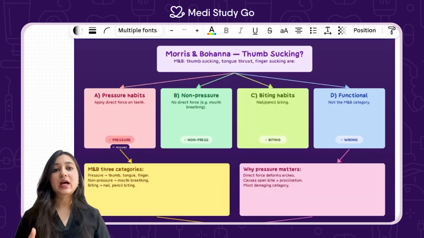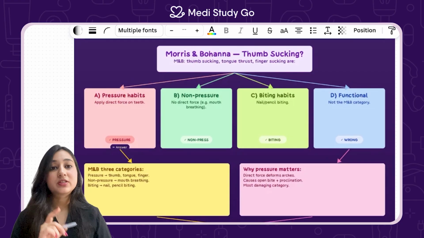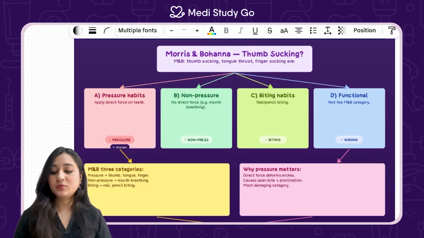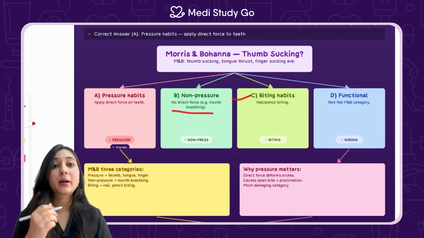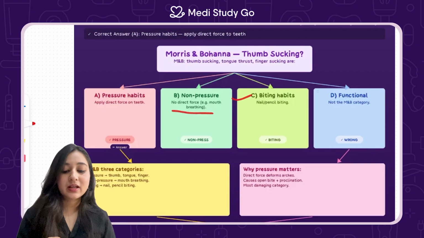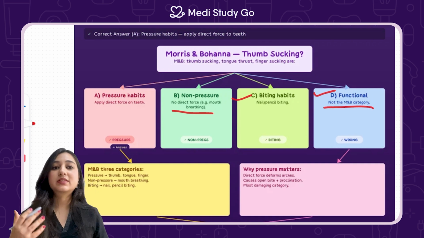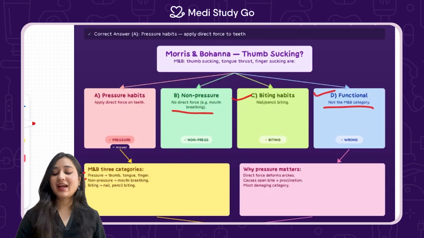Now let's look at the examples of what the other options were. A. Pressure habits, we saw that they apply direct force on the teeth. Non-pressure habits, these do not apply any direct force onto the teeth. For example, mouth breathing. The next is biting habits, which are nail or pencil biting. And finally, functional. This is not one of the classes that is categorized by Morris and Bohanna. In Morris and Bohanna, there are pressure, non-pressure, as well as biting habits.